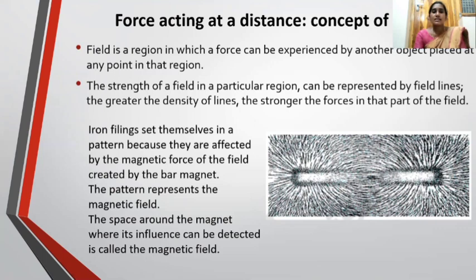Okay, iron filings set themselves in a pattern because they are affected by the magnetic force of the field created by the bar magnet. The pattern represents the magnetic field. The space around the magnet where its influence can be detected is called the magnetic field. Clear? What is magnetic field? Now we will observe the magnetic field by doing one activity.